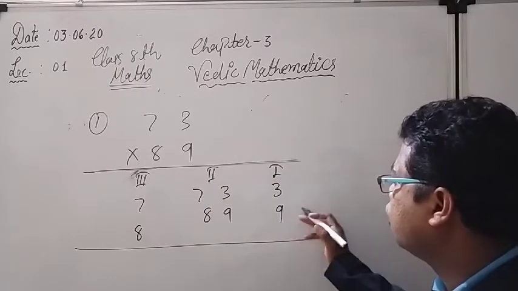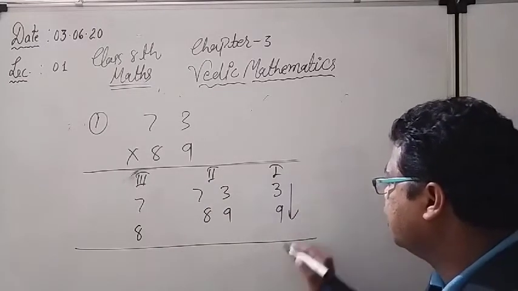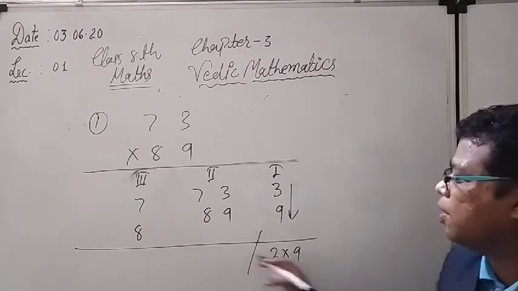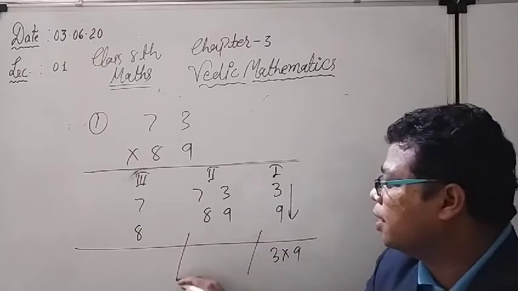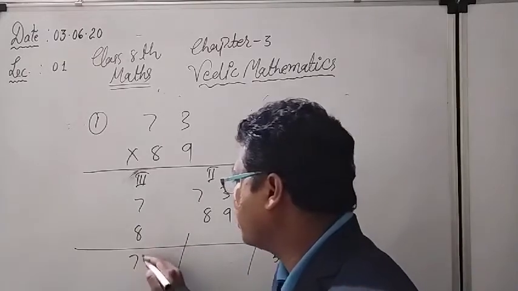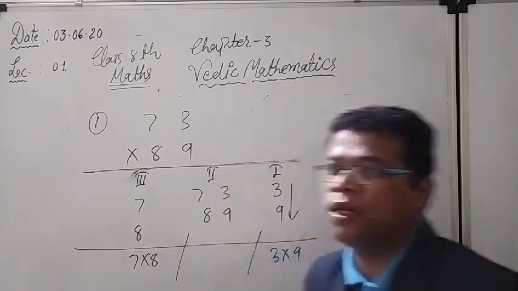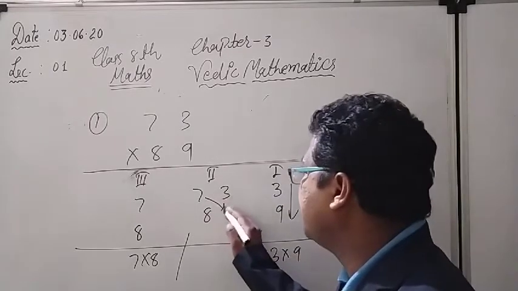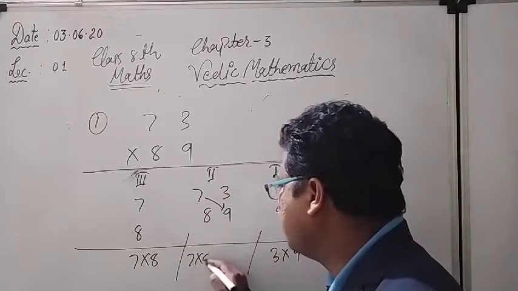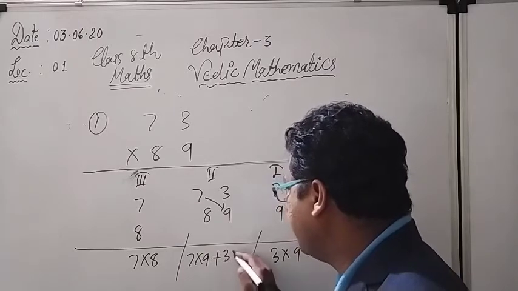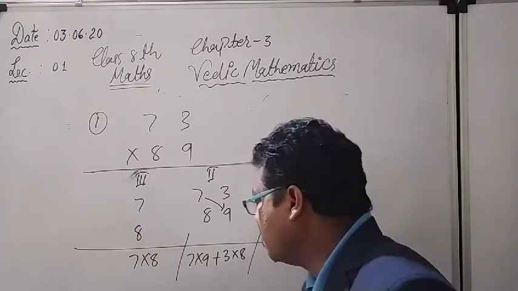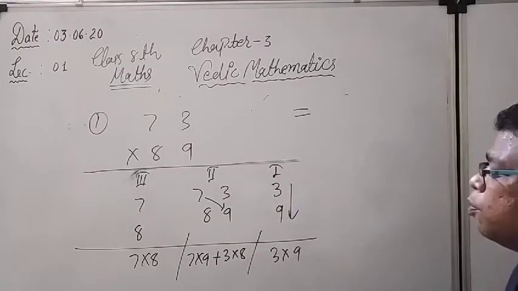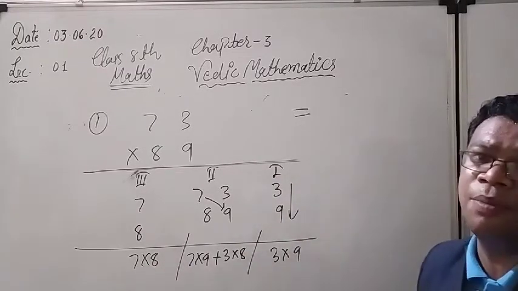Okay, see, in the first group, vertically multiply the digits: 3 into 9. After that I will put the slash. Why? Because it will be solved in three parts. In the first group and in the third group also, the digits I have to vertically multiply directly. And for the second group, I have to go for the cross multiplication and their addition. So 7 into 9 plus 3 into 8. And after that, one by one, I have to put the equal to sign.